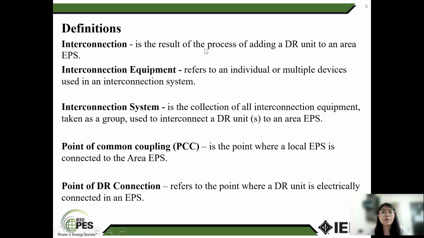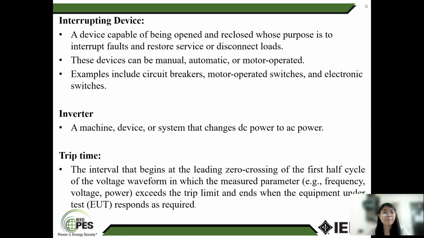Interconnection is the result of the process of adding a DR unit to an area EPS. Interconnection equipment refers to an individual or multiple devices used in an interconnection system. An interconnection system is a collection of equipment and functions to connect a distributed resource, DR unit, to an area electric power system. Point of common coupling: the connection between a local EPS and an area EPS. Point of DR connection refers to the point where a DR unit is electrically connected to an EPS.